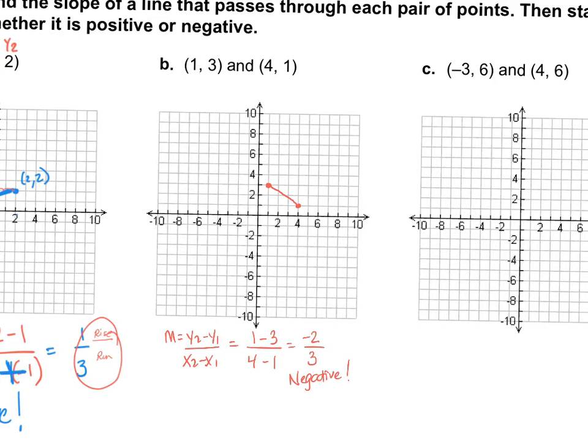We're going to count. So I'm going down 1, 2. This says down 2, that negative 2, down 2. And positive 3 should be to the right 3. 1, 2, 3. And I went to the right 3. So even my rise over run came out correct. So I know my slope is correct.